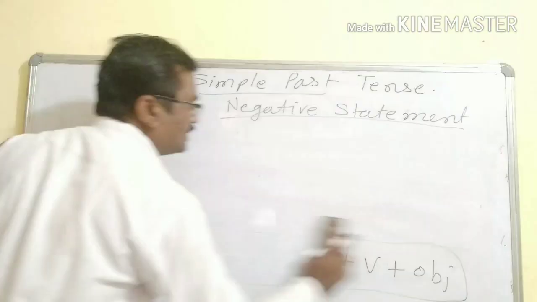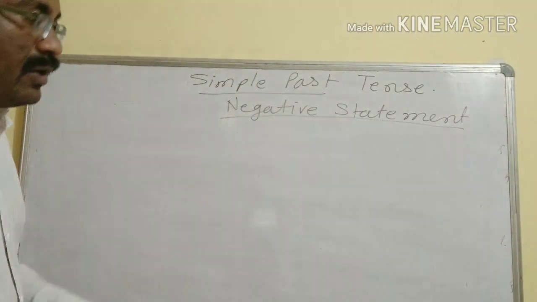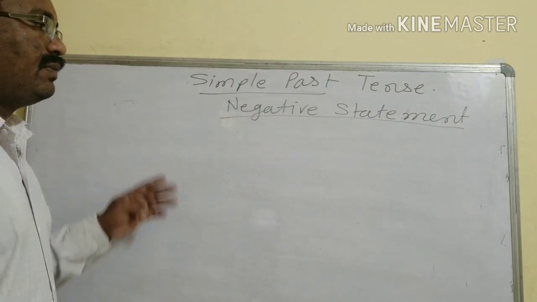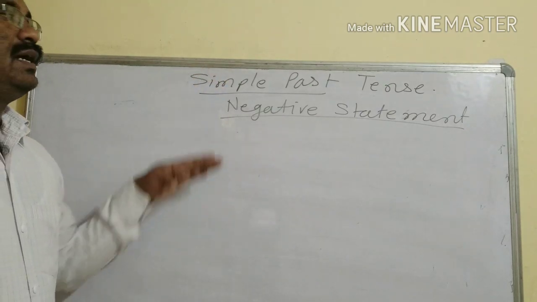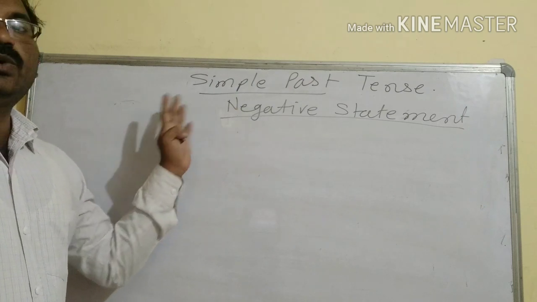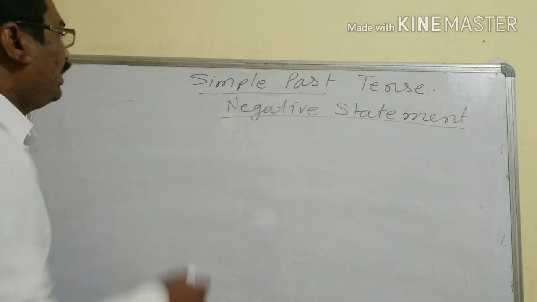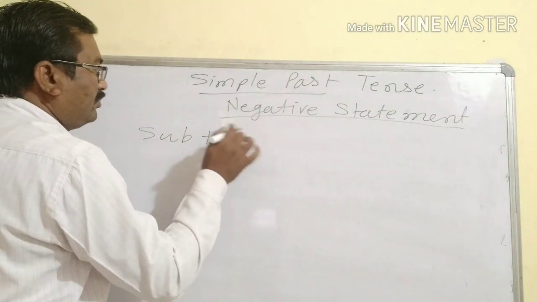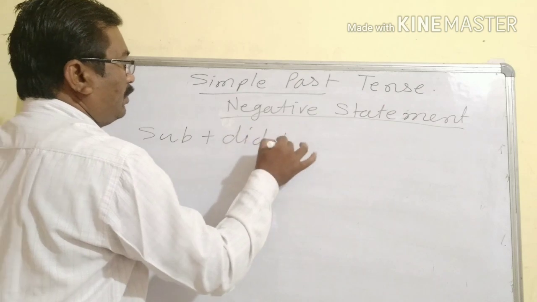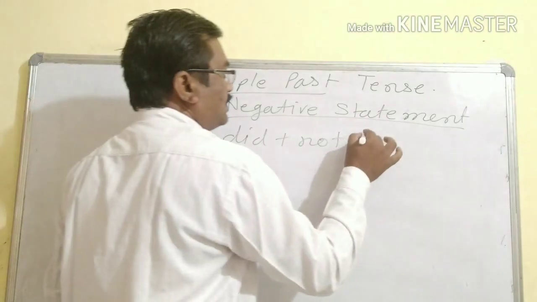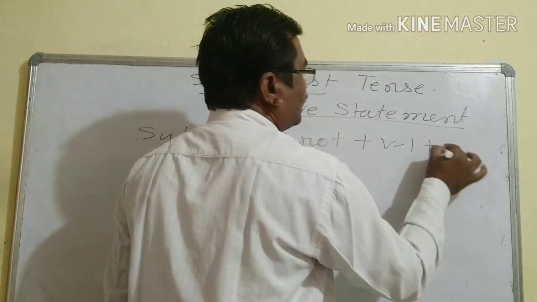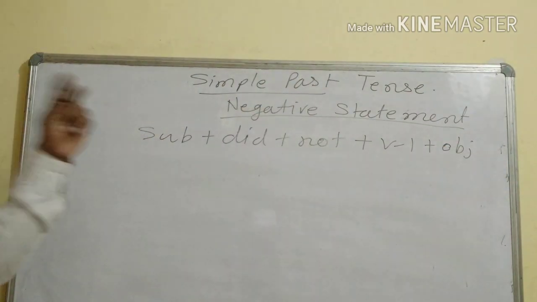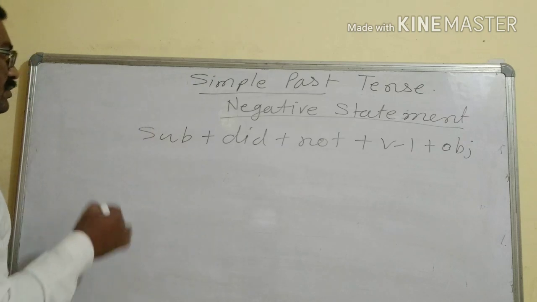But in simple past, how to make a negative? Because the auxiliary verb is not given here. An auxiliary verb is not given in simple present and simple past. In simple present we have used do and does. The same way, here we have to take subject plus did plus not plus V1 plus object. This is the format of a negative statement in simple past tense.